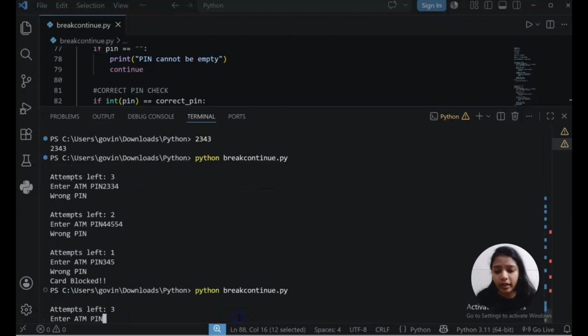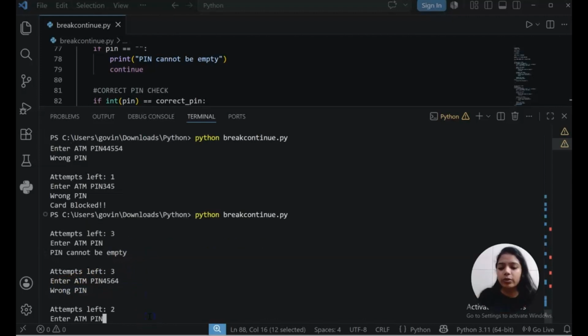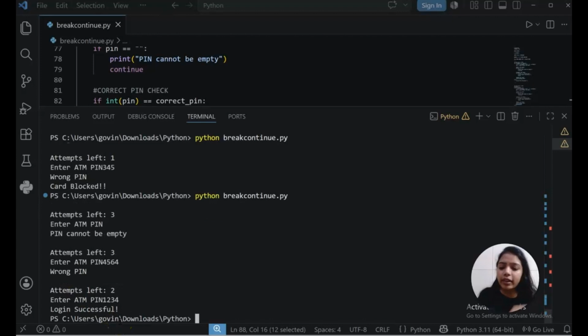We will run it again. This time I will keep it empty. What we are expecting is pin cannot be empty. This time I will give a wrong pin. This time I will give the correct one, and you see login successful.